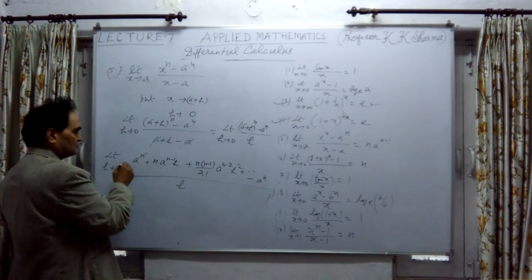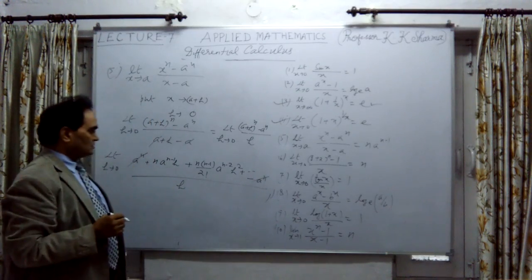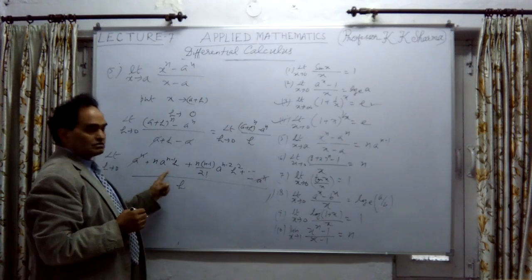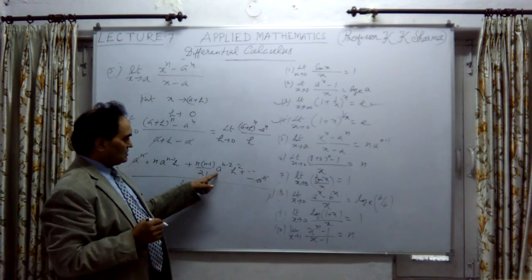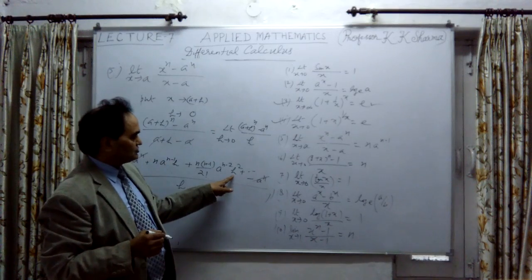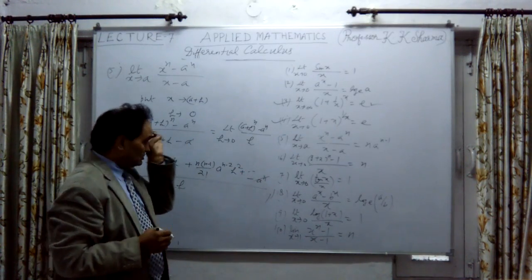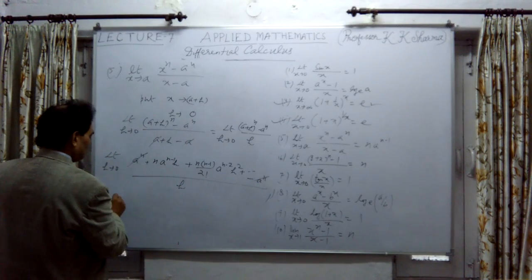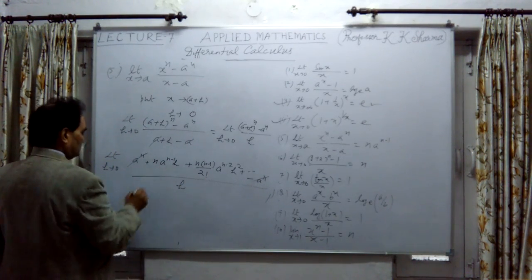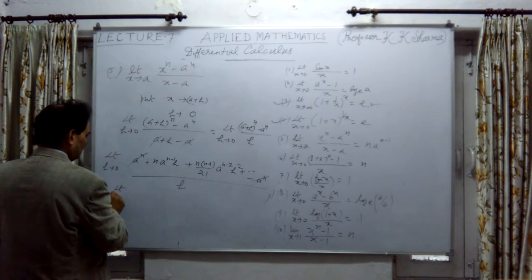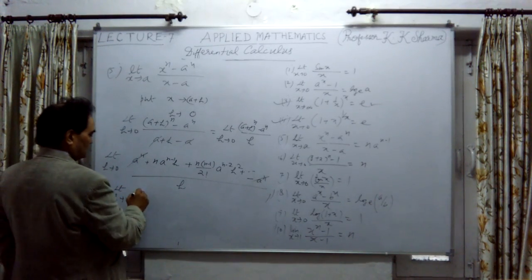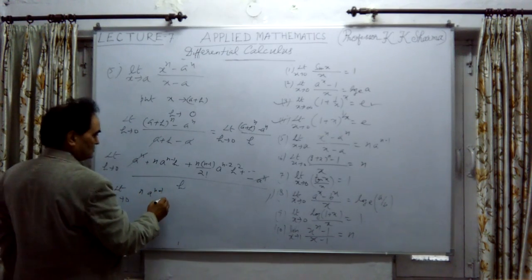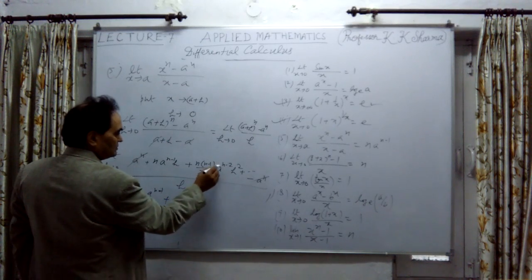If we see, a raised power n minus a raised power n cancels out, and if I divide this whole by h, only the first term will be free from h, other terms will have h. This is h only, next term h square and so on. So limit when h tends to 0, we get limit h tends to 0 of n a raised power n minus 1, which is free from h. Next term will contain h.